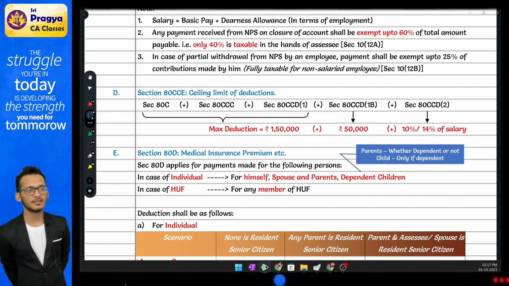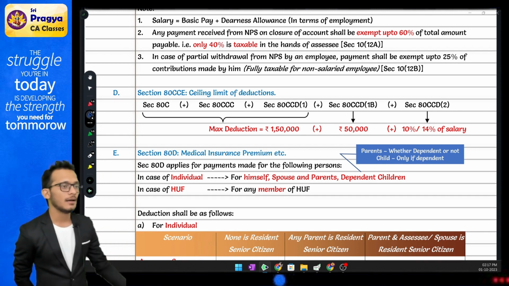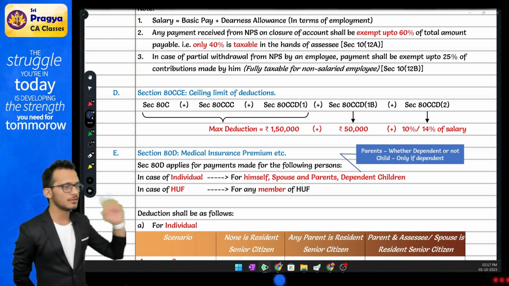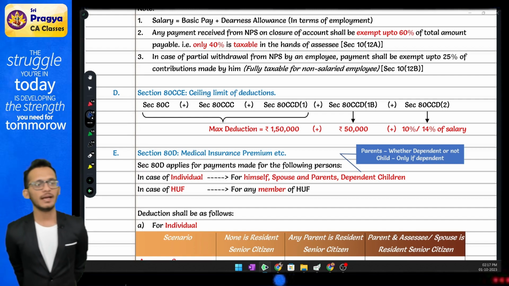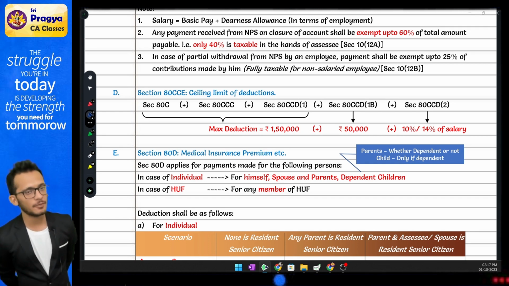Why am I telling this difference, Rahul? Sometimes in exams, they will not tell you either. They'll come and say insurance, that's all. Now you have to make an assumption as to what will happen, because the family will change in both the scenarios. In life insurance, we were told family is self, spouse, children, full stop.